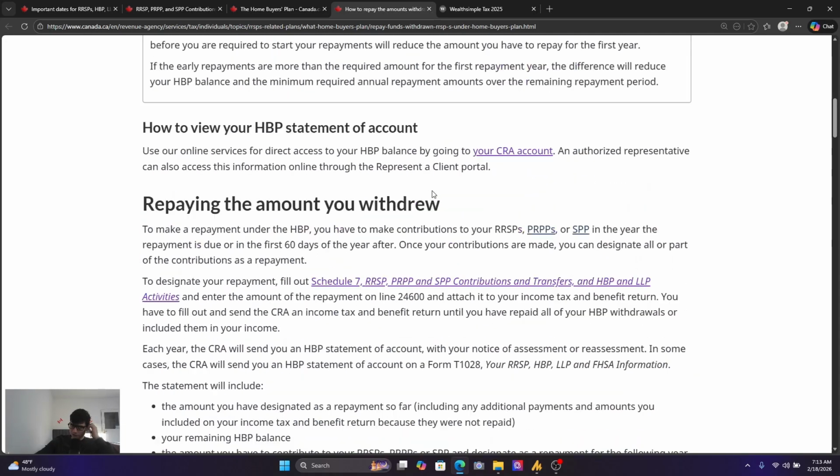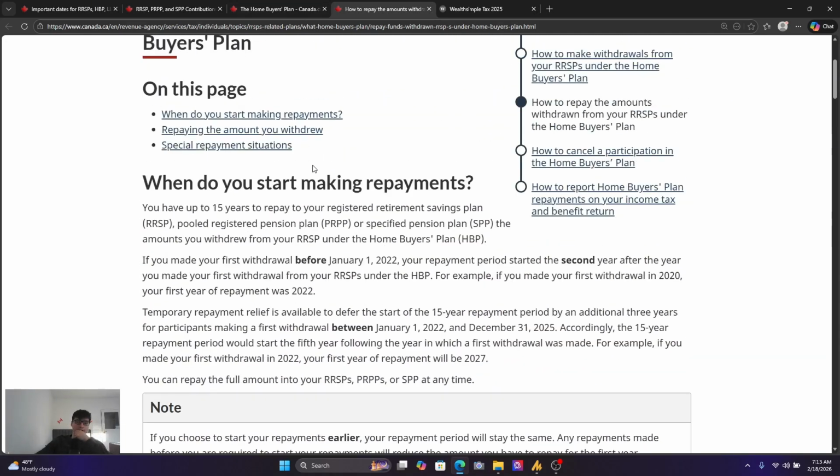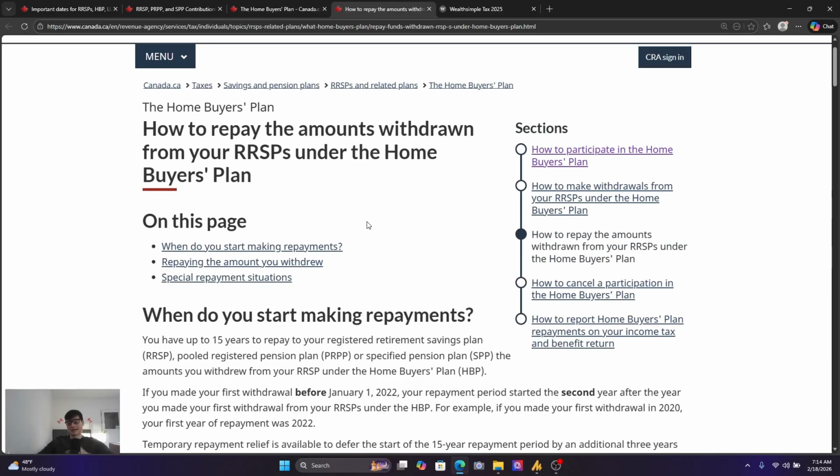Okay, so again, very important, because the tax implication here is if you don't make the repayment when you're supposed to, you'll have to show it as income in your tax return, which of course will then be taxed at whatever rate you are. If you're a top earner, it'll be taxed at the highest bracket, for example.